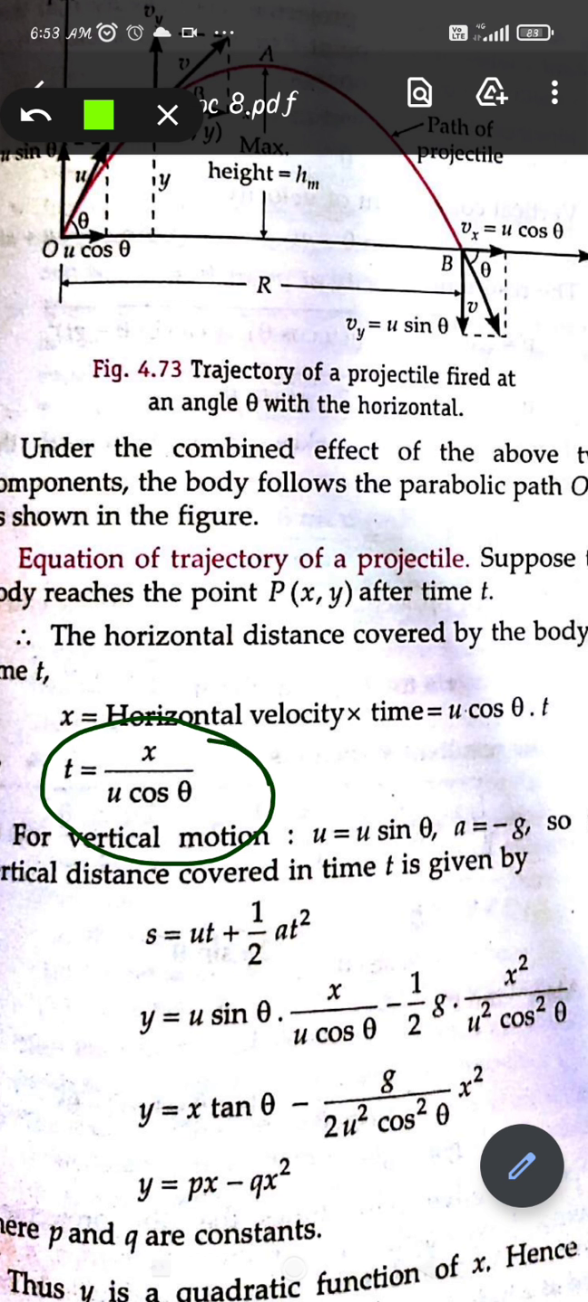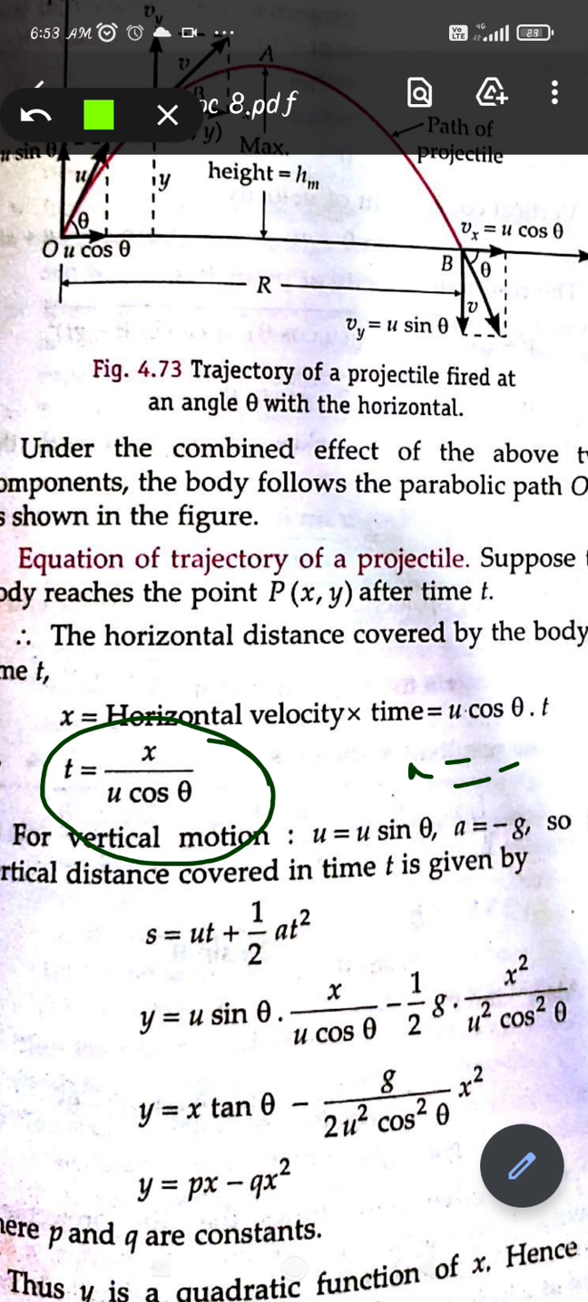Now if it is moving in the vertical direction, then we are using s is equal to ut plus half at square, right? So the distance covered in time t, and the object moving with an acceleration due to gravity in the vertical direction, will be minus g. So it is given as minus g, and t will be the time, and u, that is the vertical velocity, will be given by u sin theta. But here the t is used, and this t is given by equation 1. So we will be putting the value of t as x upon u cos theta.